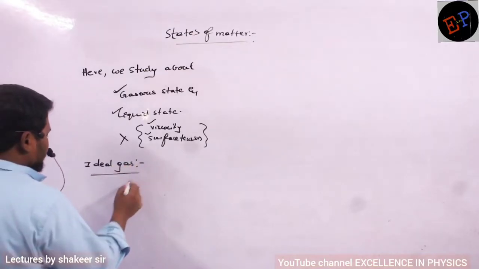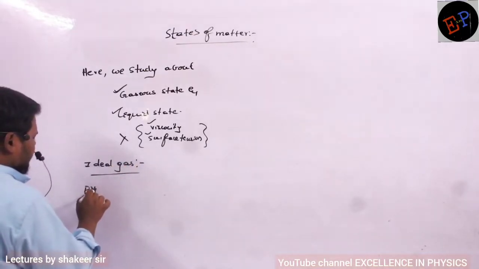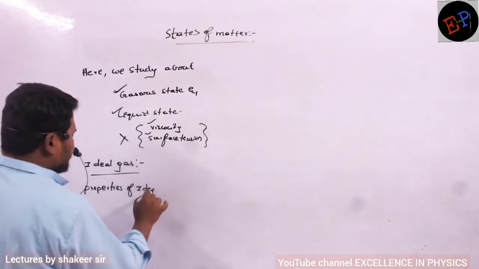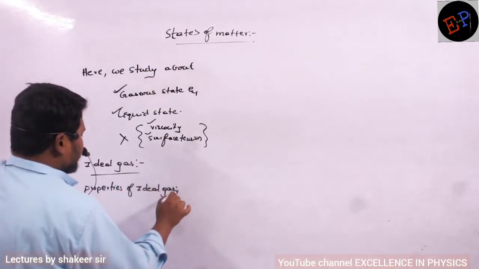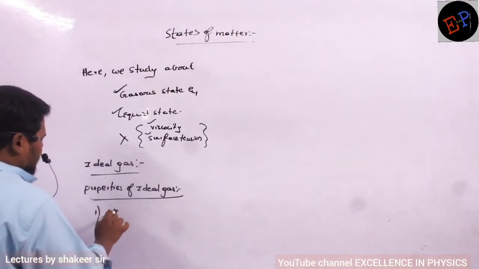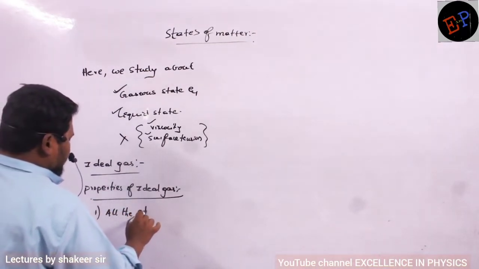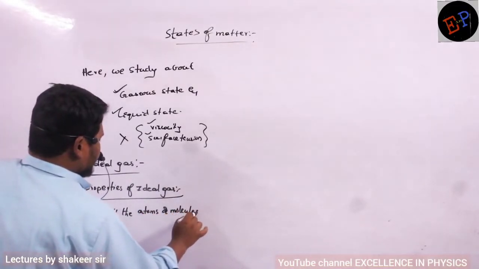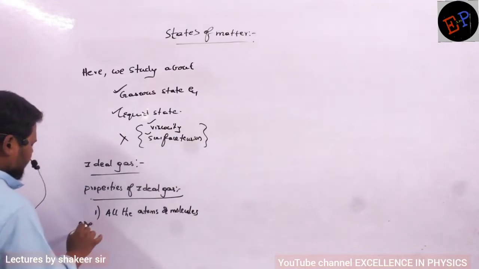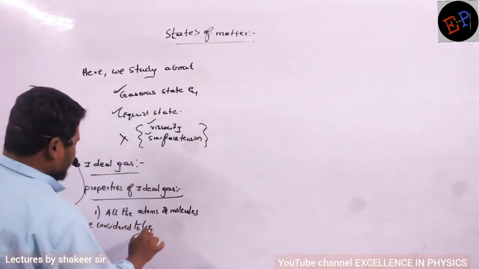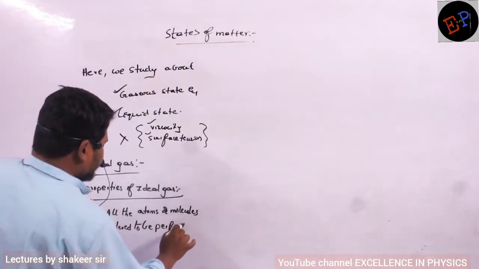First of all we will write the properties of an ideal gas. All the atoms or molecules are considered to be perfect spheres.